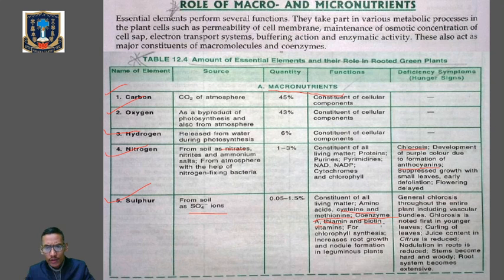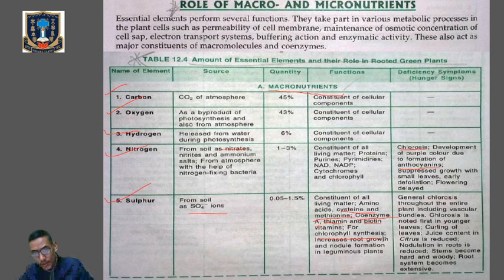Sulfur will increase root nodule formation, and it also helps in the development of root in case of leguminous plants. It is also essential for the synthesis of chlorophyll, and it is a constituent of ferredoxin and some lipids of chloroplast. So this is the role or function of sulfur.